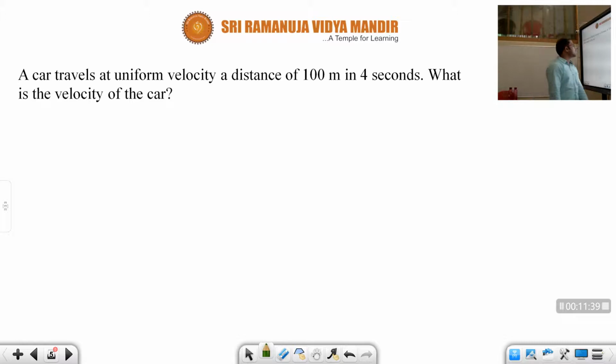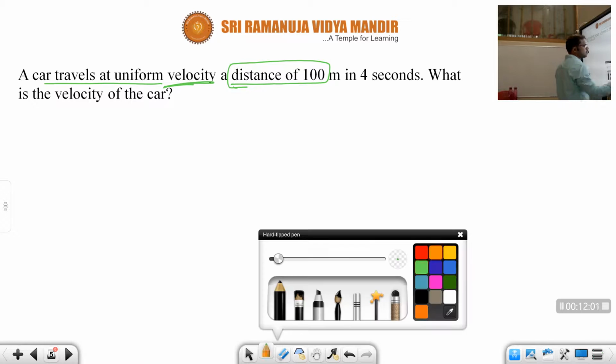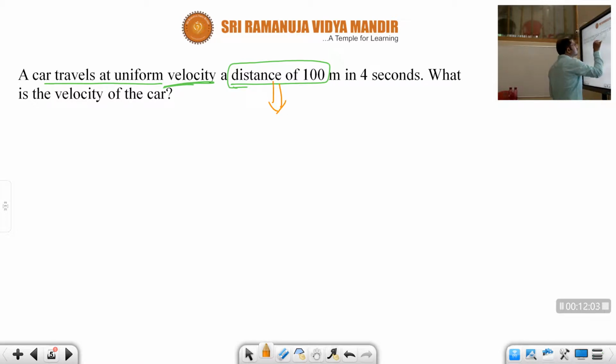Next, a car travels at uniform velocity a distance of 100 meters in 4 seconds. Children, see again. A car travels at uniform velocity a distance of 100 meters. Distance here is nothing but the magnitude of displacement.